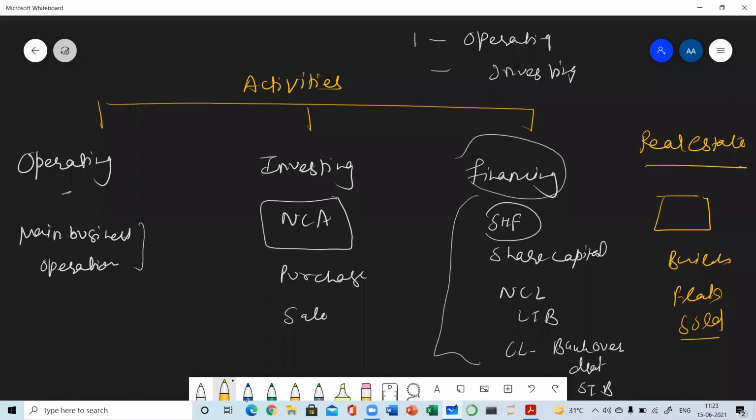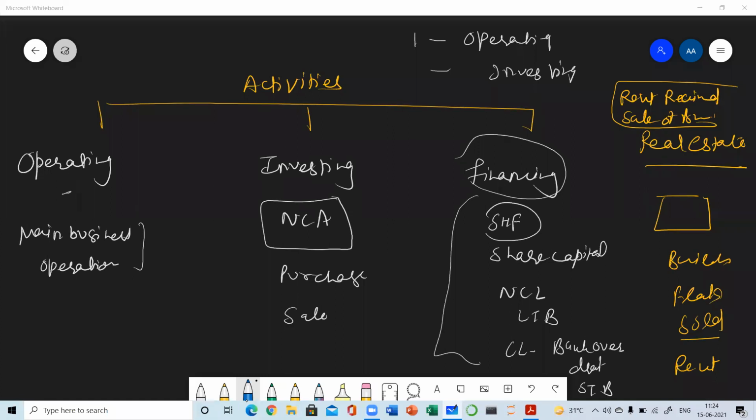As well as, the remaining unsold flats may be given to tenants on rent. So in a real estate business, the main business activity is buying and selling of land and buildings, selling off their flats, and whatever rent they are getting is their main principal revenue income. So for a real estate businessman, if they are receiving any rent receipt, or if they have sold any flat or building, these two will be considered. Tell me which activity, because it is their main activity. I'm waiting for your answer. Tell me which activity. Yes, very good.